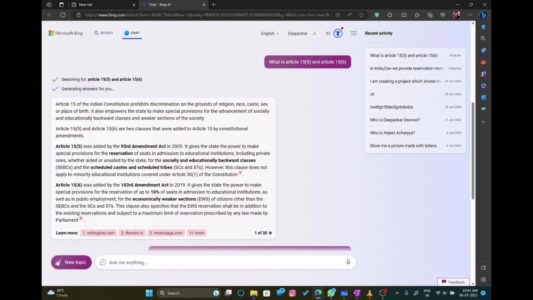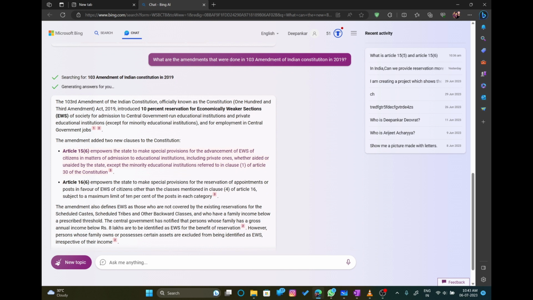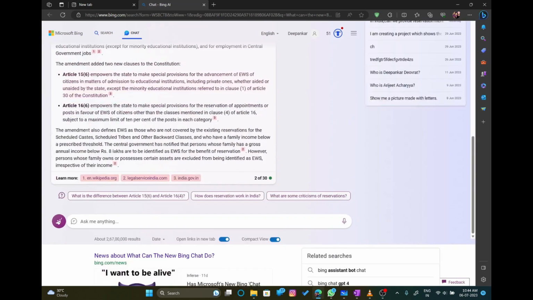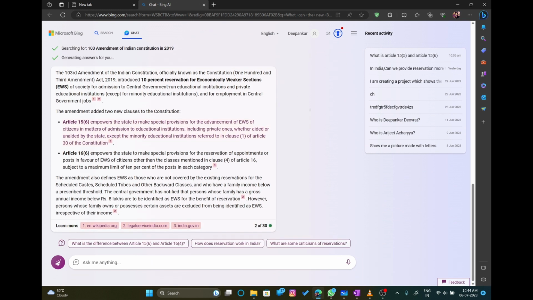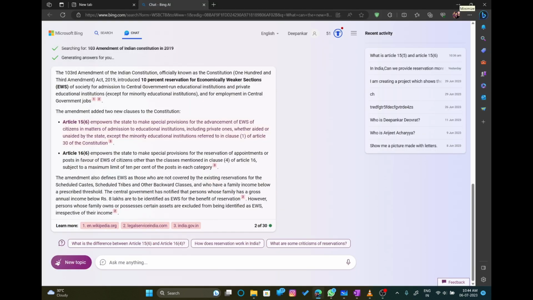I used ChatGPT because I was not getting exactly a consolidated answer, so I used this AI tool so that we get a proper answer. The question was what amendments were actually done in the 103rd amendment. This provision, that we can go beyond 50% reservation, was not given in our constitution. So they amended the constitution. The constitution was amended by the Modi government, and they had a very high majority, so it was a piece of cake for them to pass that amendment.